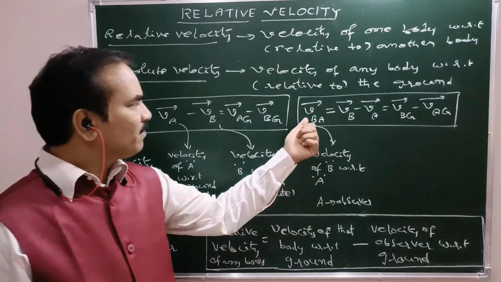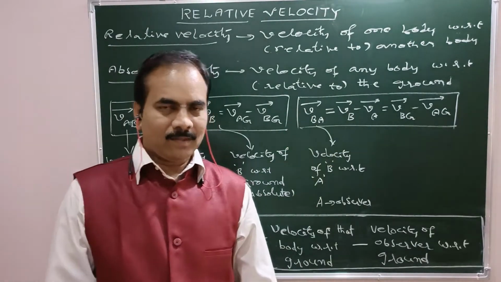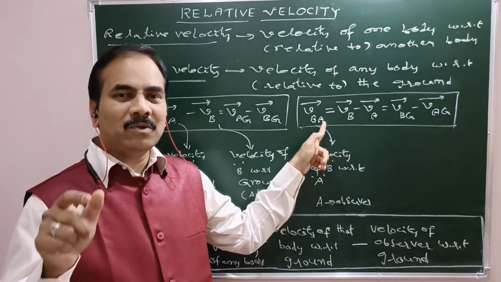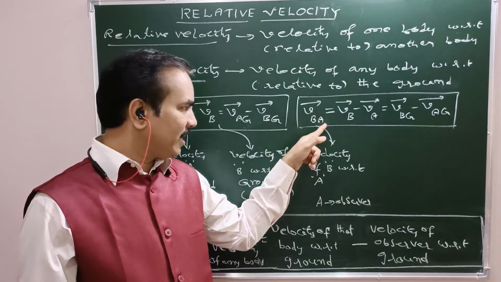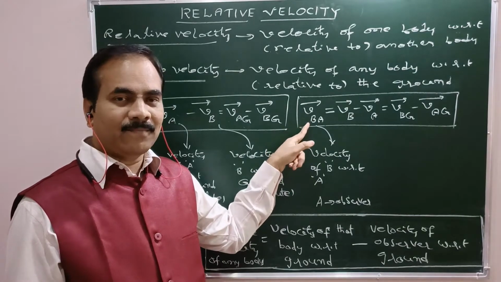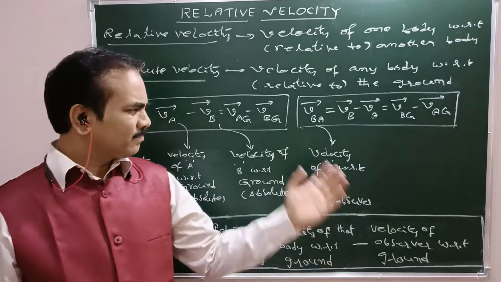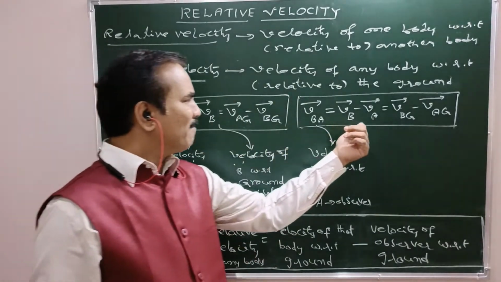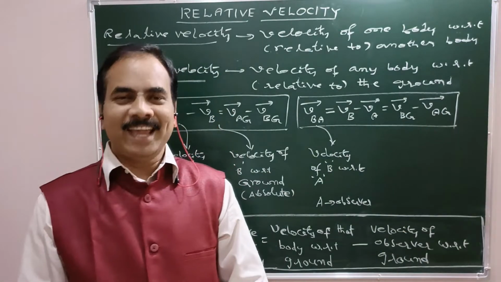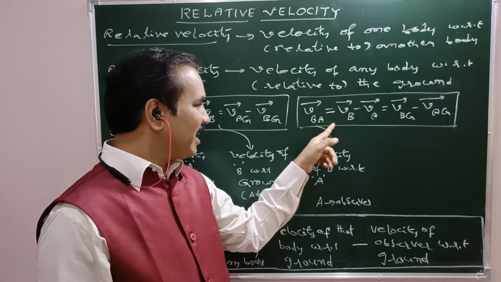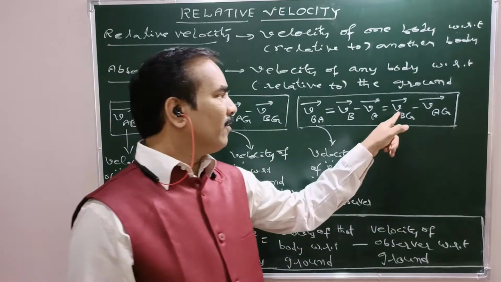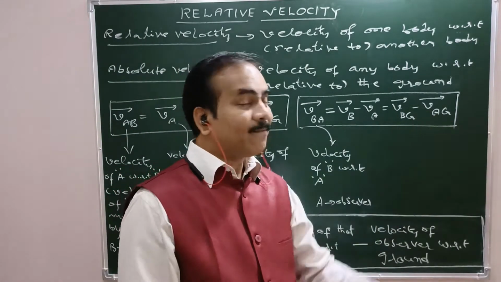Okay, suppose V_BA bar, what does it mean? V_B means velocity of B with respect to whom? With respect to A. So velocity of B with respect to A, otherwise velocity of B as measured by A, otherwise relative velocity of B with respect to, or relative to, A. So as per the previous formula, it can be written as V_B bar minus V_A bar, that is V_BG bar minus V_AG bar. So velocity of B with respect to A equals absolute velocity of B minus absolute velocity of A, that is velocity of B with respect to ground minus velocity of A with respect to ground.